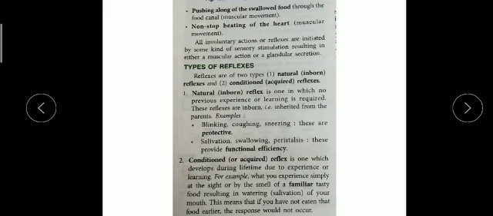So children, today I just explained this to you. Just go through the chapter and do the reading.